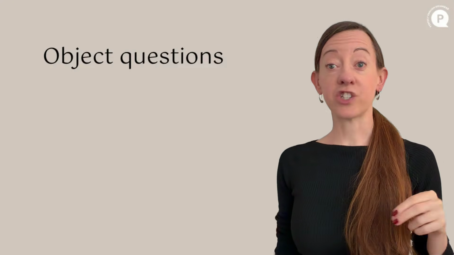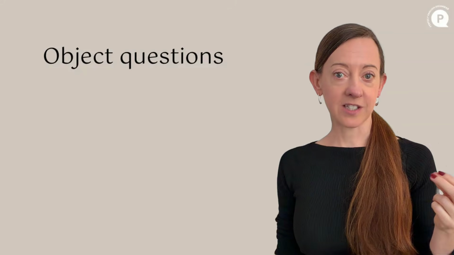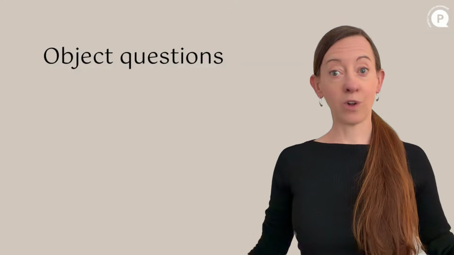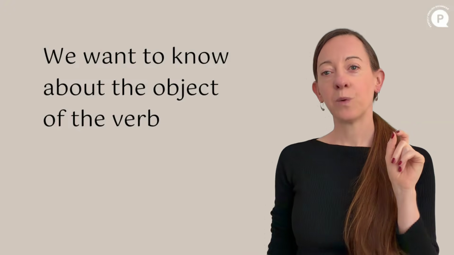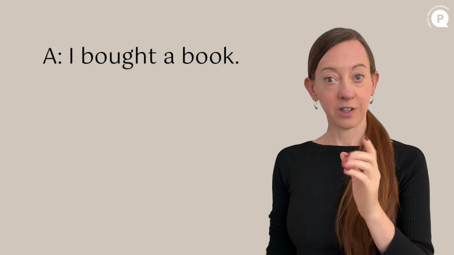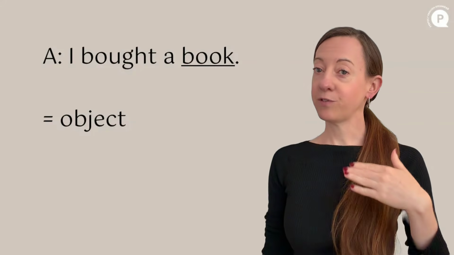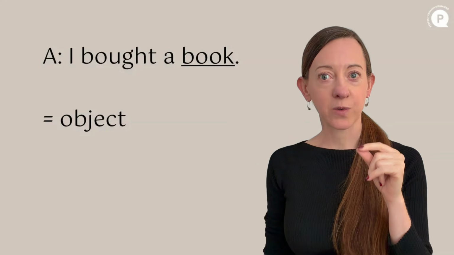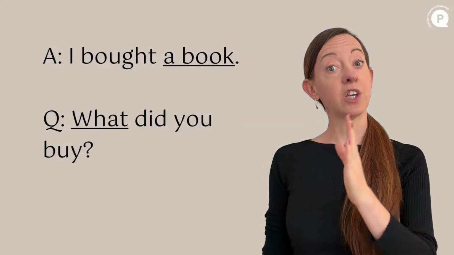Now on to questions. Most questions in English are actually object questions. These are the questions you already know how to make, which we learn about in every English class. In an object question, we want to know about the object of the verb. So, for example, if the answer to our question is, I bought a book, book is the object. And if we want to ask about it, we make an object question. What did you buy?